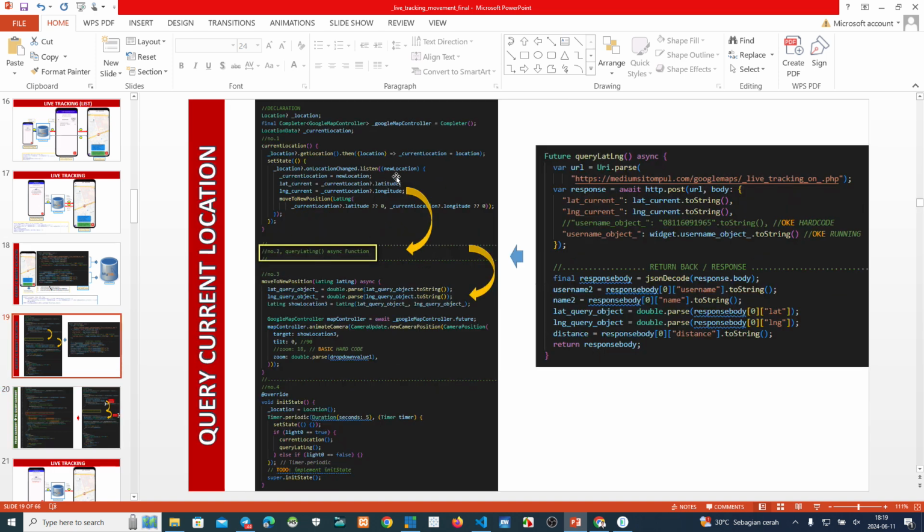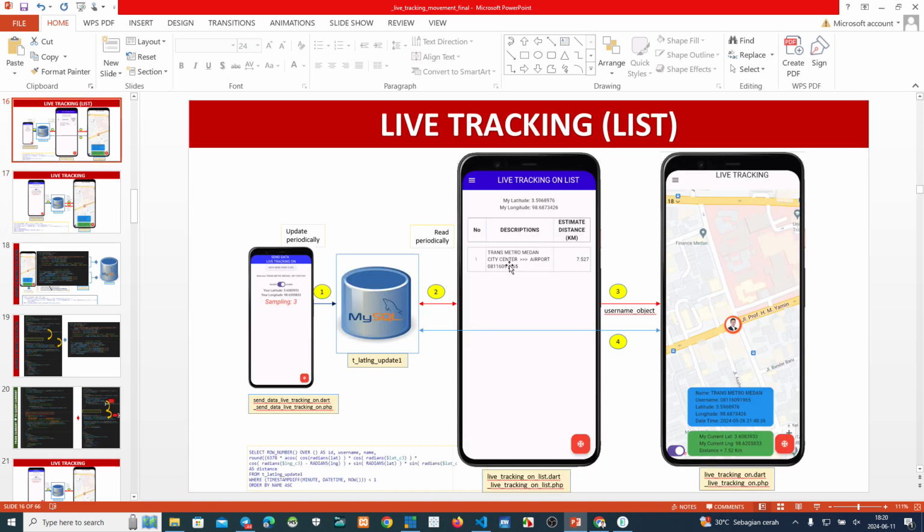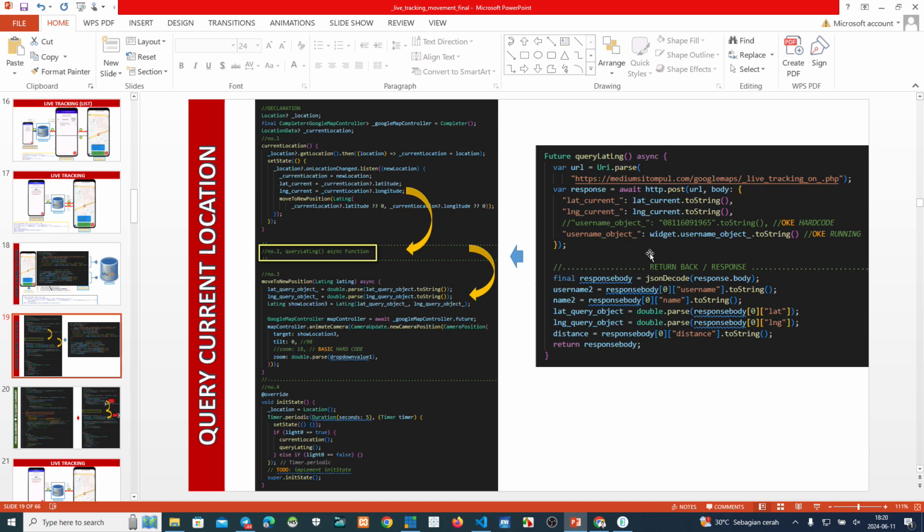Okay. After that, we give this parameter to this one. This is the parameter, lat current, long current. And also, we receive a username object. I have mentioned to you, if we click here, it means we send the username object to this page. And then we receive the username object.